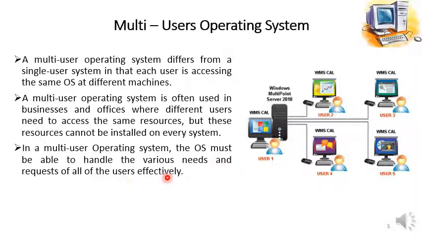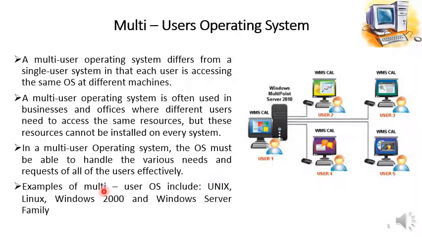In a multi-user operating system, the operating system must be able to handle the various needs and requests of all the users effectively. Examples of multi-user operating system: Unix, Linux, Windows 2000 and Windows Server family. So these are the examples of multi-user operating system.